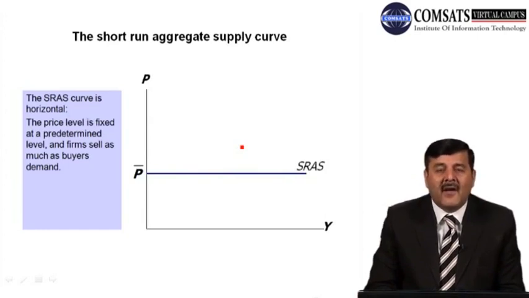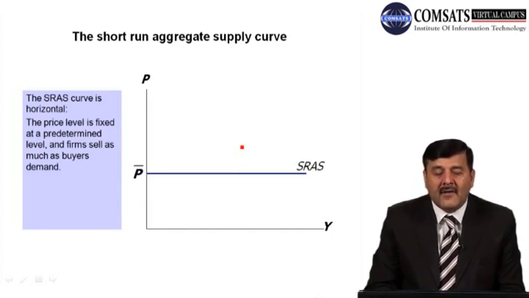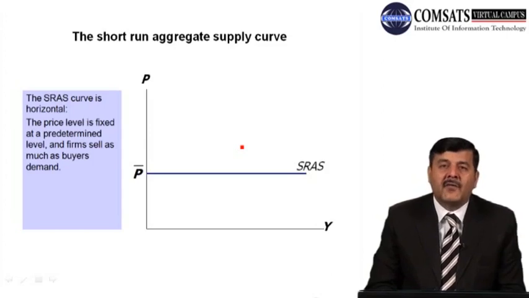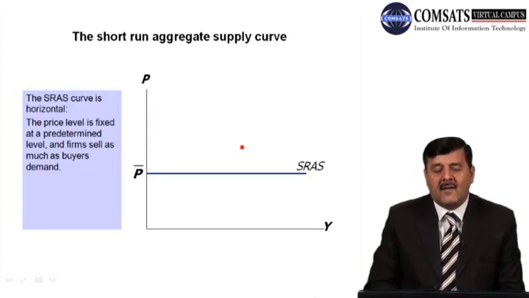On the y-axis we are measuring price, on the x-axis we are taking the output level in the economy. The SRAS curve is horizontal and the price level is fixed at a predetermined level, and firms try to sell as much as they can at this given price level. Their effort is to sell as much as possible